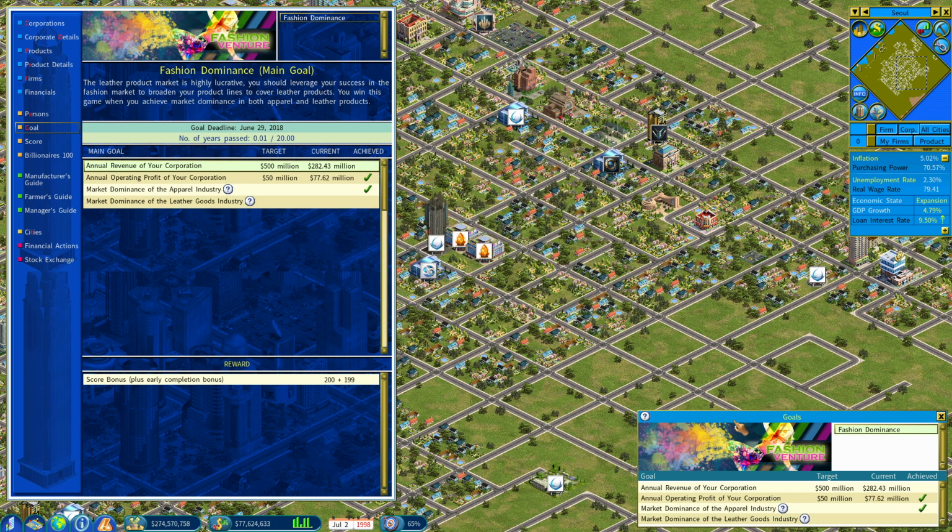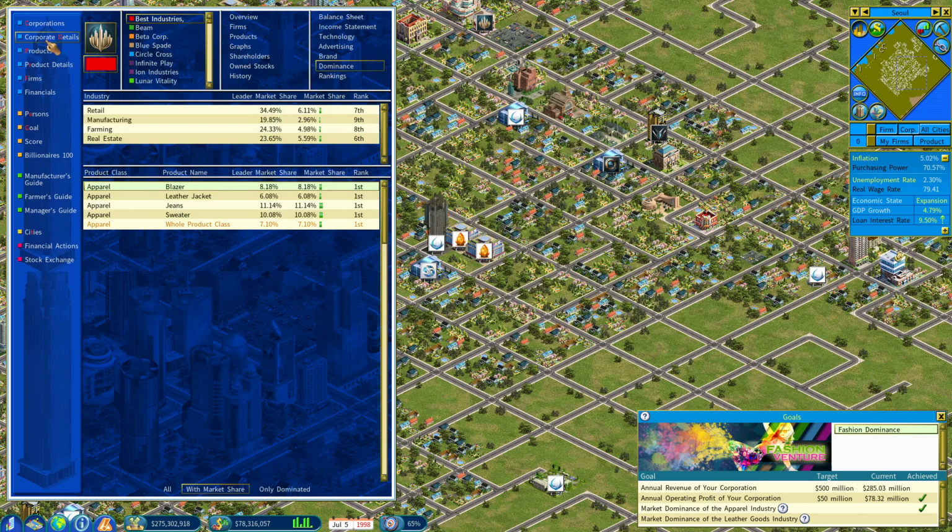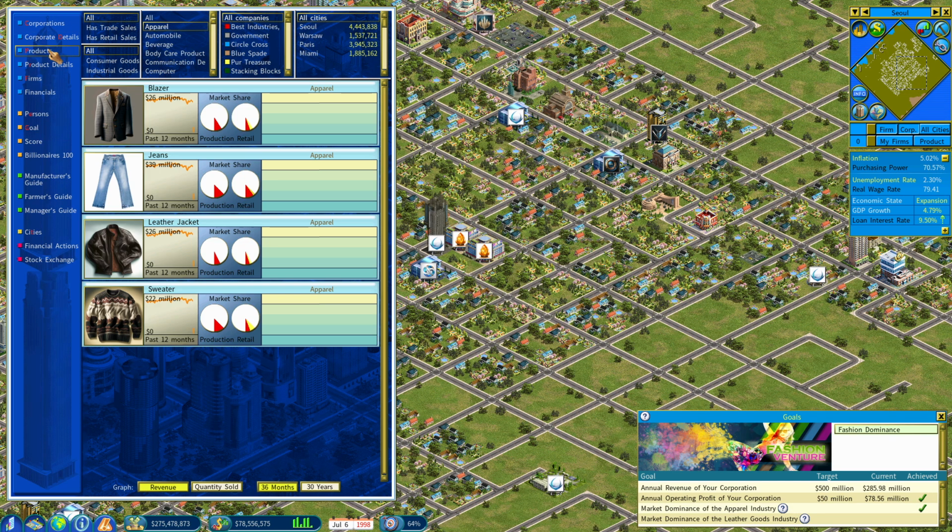Oh, we've got a new goal. We're not done, but this is probably a good stopping point. Yeah, so now we need to get up to 500 million in revenue, so almost double the revenue we're at. And we need to dominate the leather goods market, which God knows where that is in the world right now.